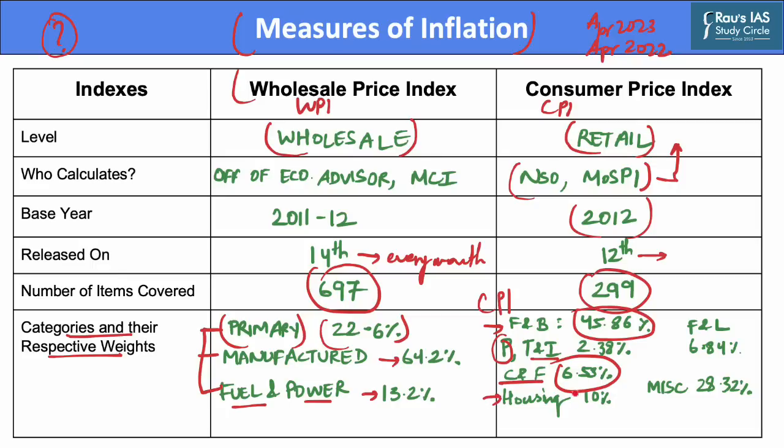The housing sector constitutes a 10% weight in CPI. Fuel and light constitutes 6.84% weight, and it includes electricity, LPG, and kerosene. However, this category does not include petrol and diesel. The miscellaneous sector, which includes education, healthcare, transportation, and communication, constitutes a 28.32% weight.